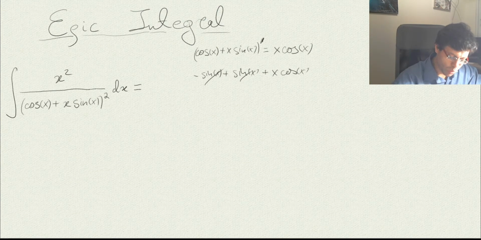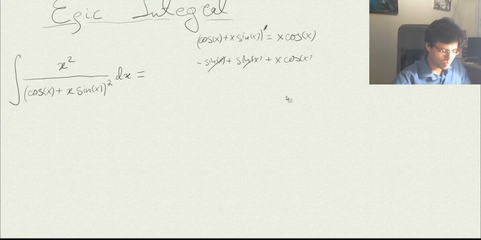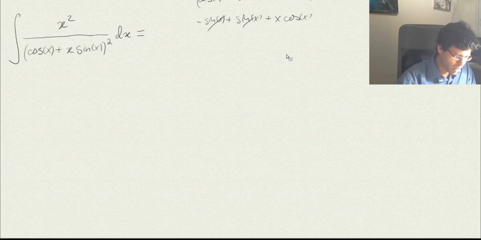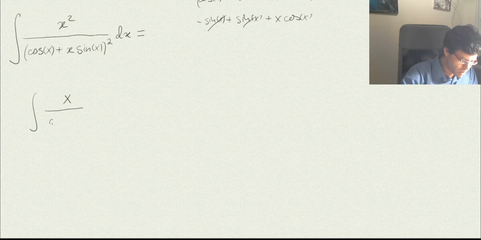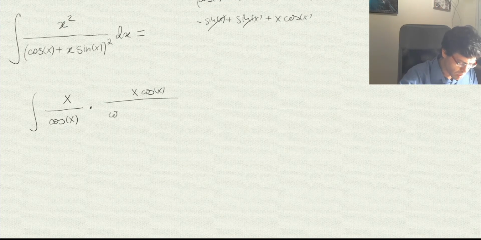But okay, if we have this expression, how does it help us? Still maybe not so clear. I said I would want to have the derivative here on top, so what I could do is just force it, and I'll show you what I mean by that. I write cosine of x divided by x, and multiply by x cosine of x, over cosine of x plus x sine of x, all of it squared, dx.